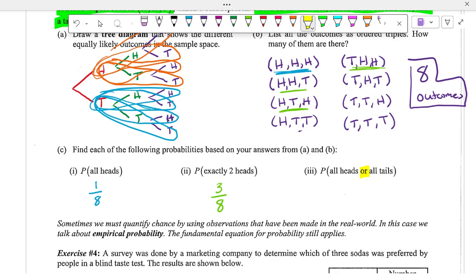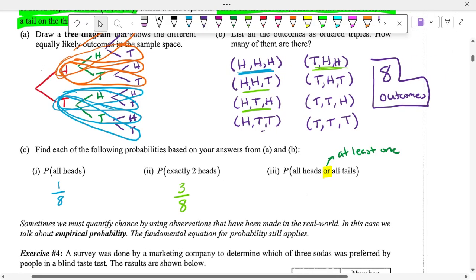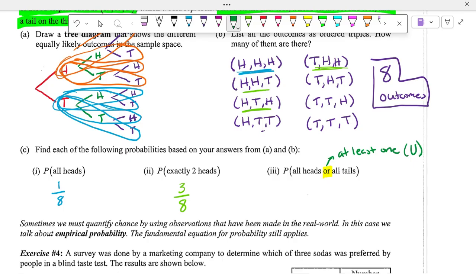Right. So or means at least one of those outcomes has to happen, and and means both have to happen. So or means at least one of these outcomes has to happen. And remember, you can typically see that using the union symbol. So we want either all heads to happen or all tails to happen. There's 2 out of 8 of a chance. Simplify it down, 1/4 of a chance.